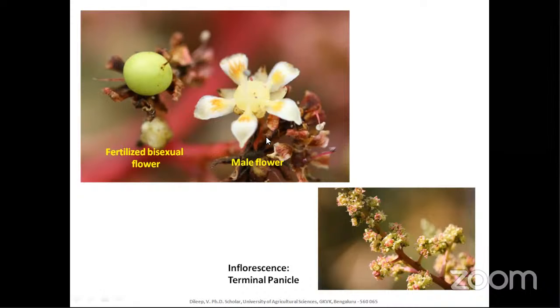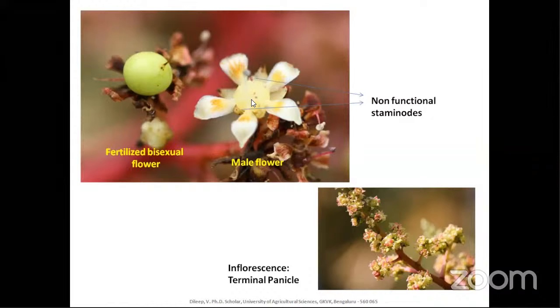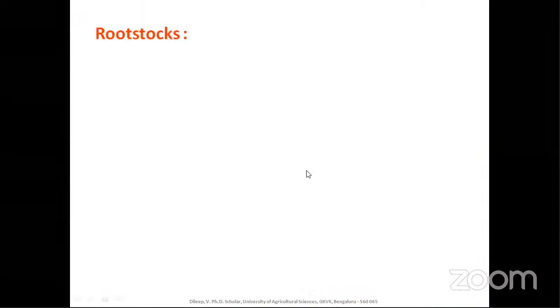So here is the male flower. There will be one functional anther here, and it is surrounded by non-functional staminodes. And we all know that the inflorescence is a terminal panicle here.